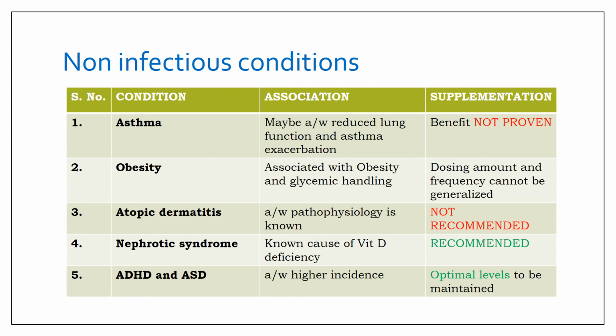So this is important. Even in patients with attention deficit hyperactivity disorder and autistic spectrum disorder, vitamin D deficiency is associated with higher incidence of these illnesses, and in these patients nothing has been said about routine supplementation, but what has been said is that optimal levels need to be maintained.